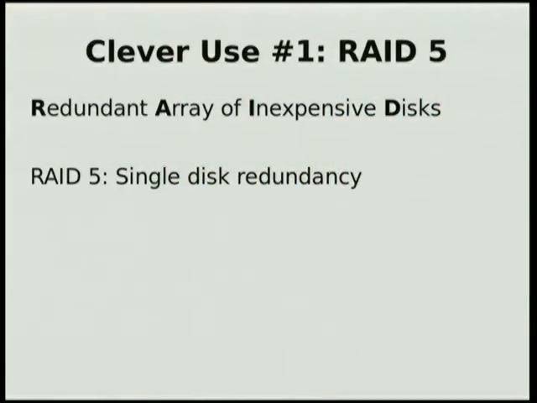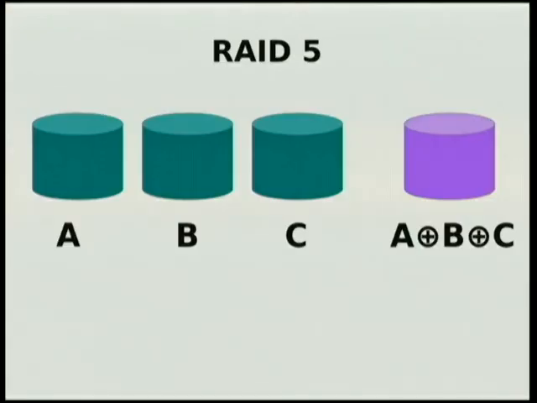You give up one of them to redundancy, so you only have the storage of 3 of those disks, but you can kill any of those drives, and you will still have all of your data. How does this magical thing work? XOR.